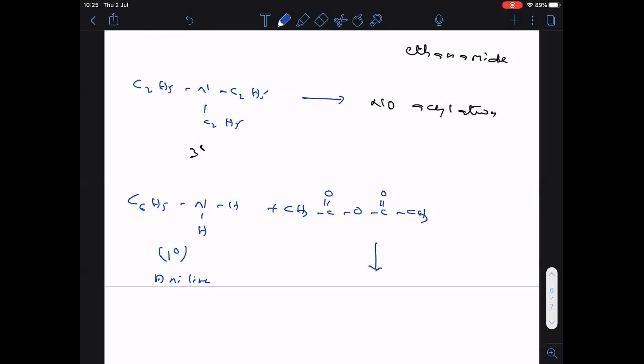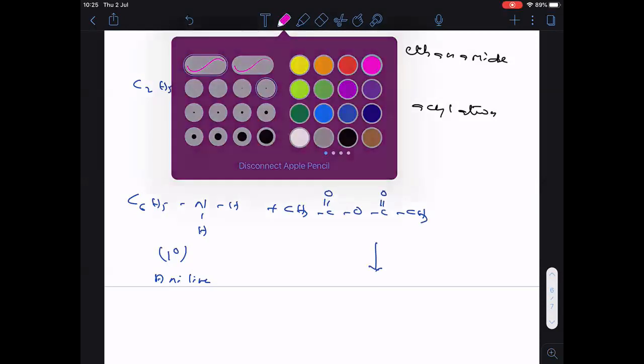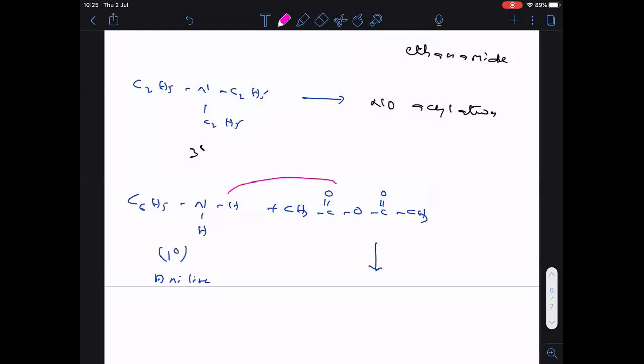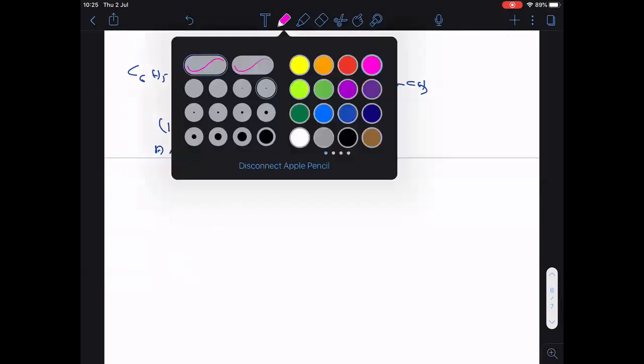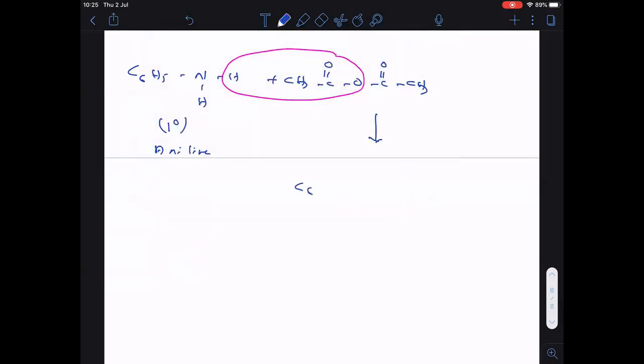Now here, what to do then? See clearly, acetic acid, CH3COOH, is removed out. After removing acetic acid, what is left over is C6H5NH C double bonded O CH3, plus acetic acid removed out.